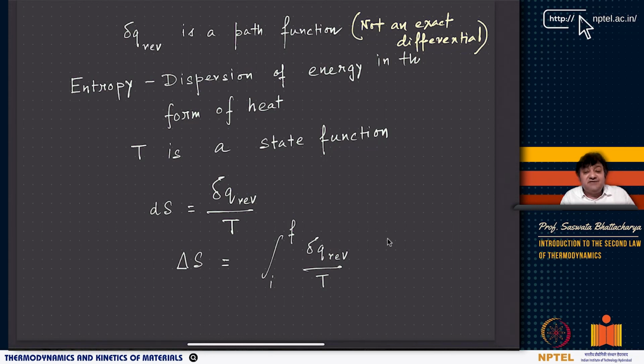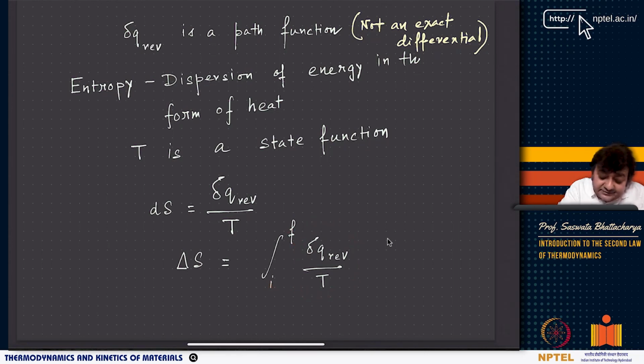dS is going to be exactly equal to this because it's a reversible heat transfer. Delta Q reversible is the infinitesimal heat transfer in a reversible process. Otherwise, there will be an inequality, right? That I will come to. But see the point that dS equals delta Q reversible by T. So delta S, that is the macroscopic, measurable change, is equal to the integral from I to F of delta Q rev by T.